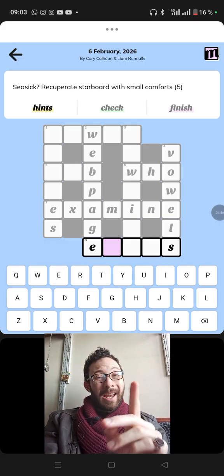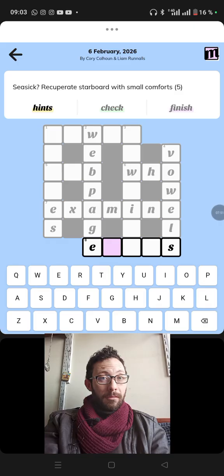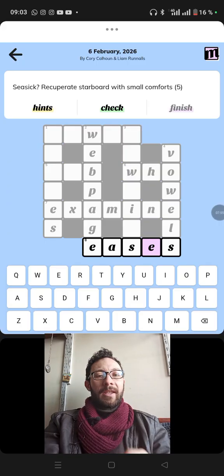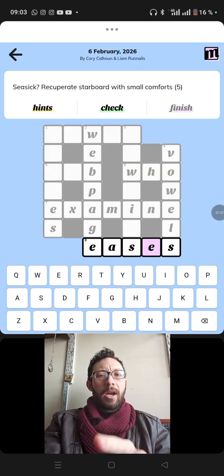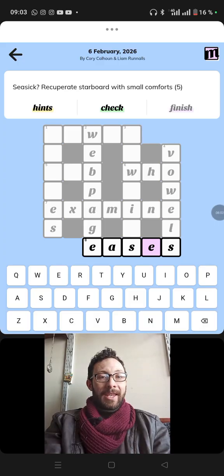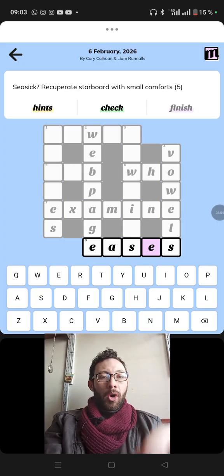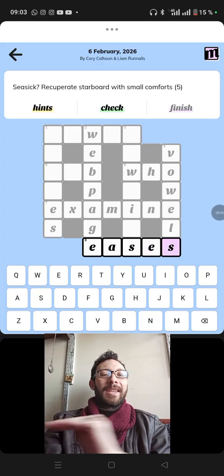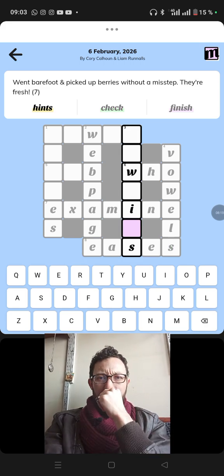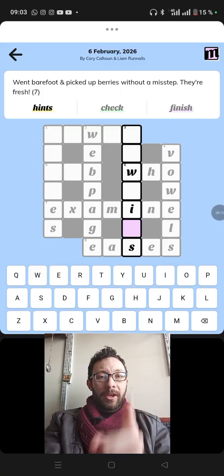Seasick could be an anagram of sea. And small comforts are eases. So seasick is an anagram of sea. Recuperate starboard is the rightmost letter of recuperate, which is the E that I have marked here. Small is S, and all of this is eases, which are comforts. Good. That should make this one easier.